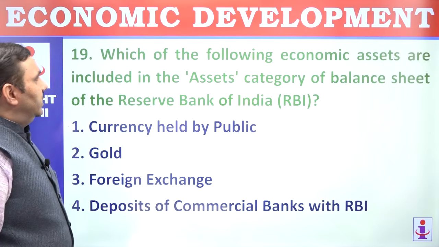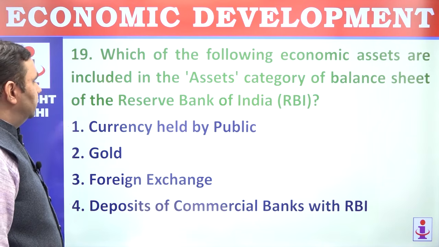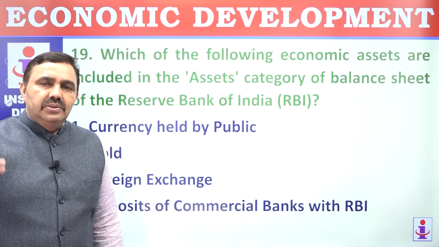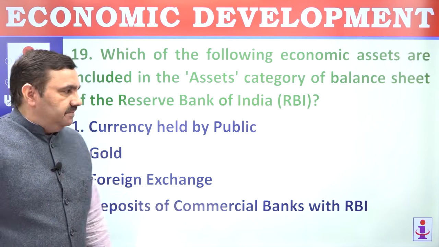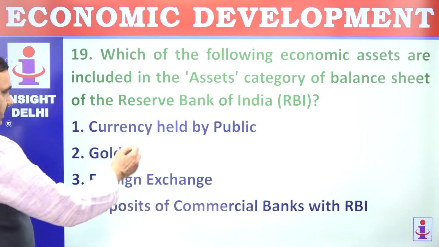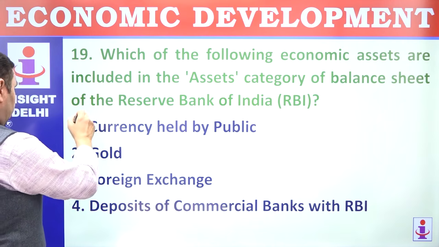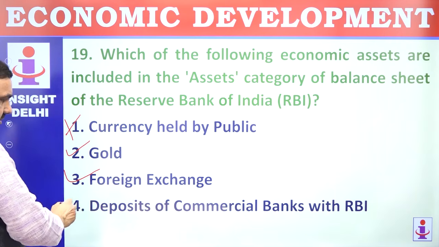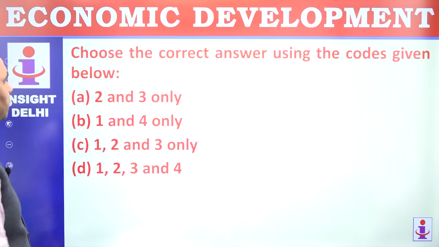Which of the following economic assets are included in the asset category of the balance sheet of the Reserve Bank of India? Asset category means the bank is not required to give those things back to somebody. The bank doesn't owe those things to anyone else. Currency held by public, that is the public's money, not an asset, it is a liability. That's not with the RBI. In fact, gold is RBI's money, foreign exchange is RBI's money. Deposits of commercial banks, again, you have to give back to the banks as and when they need it. So 2 and 3 are assets, 1 and 4 are part of liability.